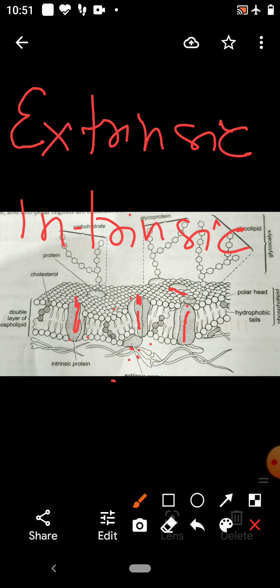So I told you what the cell membrane is, and to explain the structure and function of the cell membrane, different models were proposed, which I explained to you.